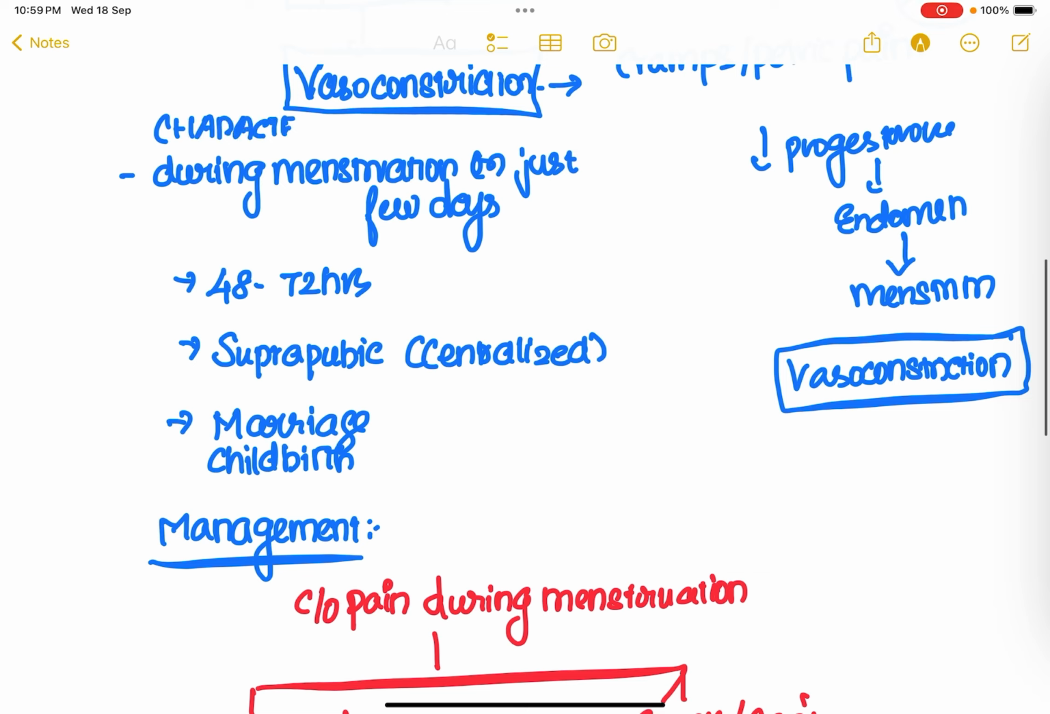The ideal characteristics are that this kind of primary dysmenorrhea usually occurs during the menstruation, or the patient will start experiencing such pain just 3 to 4 days before the menstruation. And as the patient menstruates, 48 to 72 hours after the menstruation, this pain is actually going to become subtle. The pain is going to decrease in intensity. And what is the location of this pain? The pain is going to be suprapubic in location. So it is centralized in the suprapubic area. The patient is going to experience such kind of spasmodic dysmenorrhea.